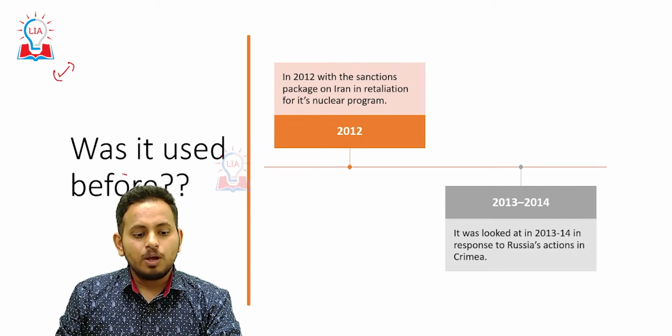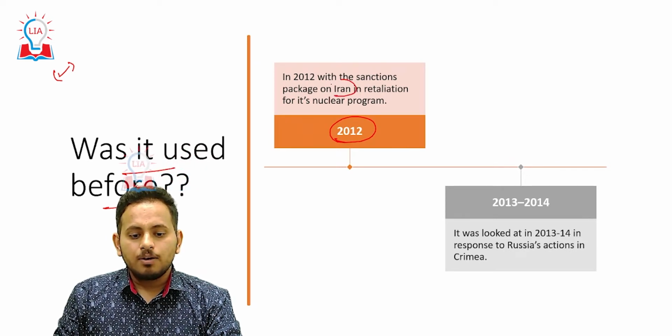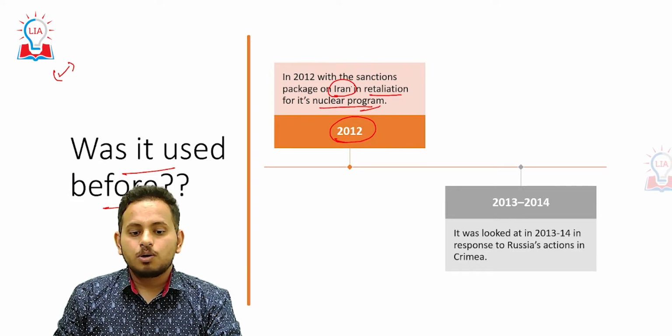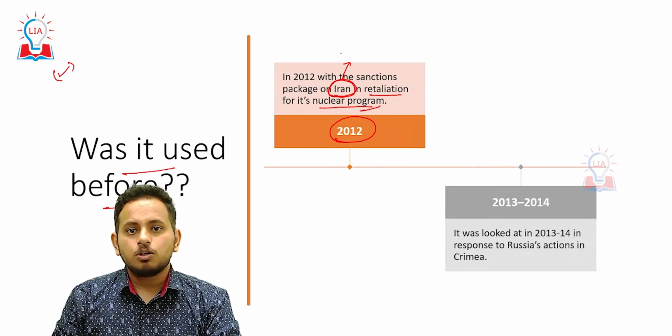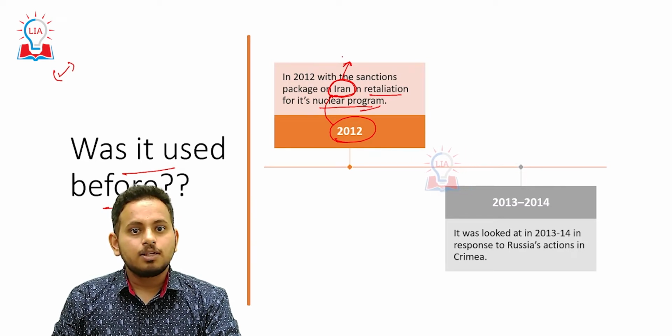Before that, let's see when SWIFT was used before. In 2012, when Iran retaliated over its nuclear program, the civil nuclear deal, SWIFT sanctions were put on Iran. Iran is a very small country when it comes to the global economy. SWIFT sanctions can be easily imposed on Iran, and such a sanction will not cause any damage to the world economy. But remember, this is not the case with Russia.